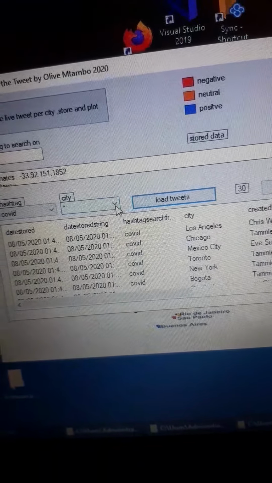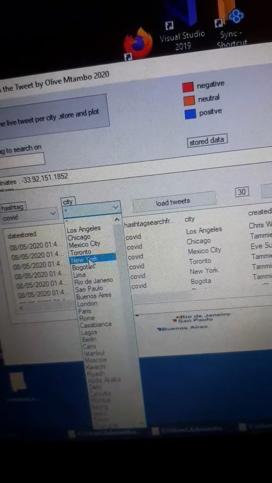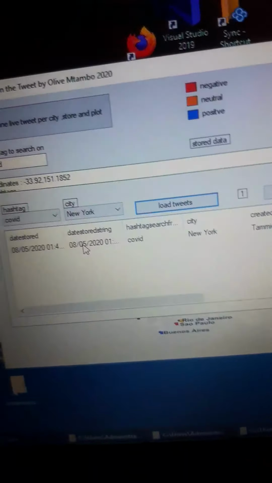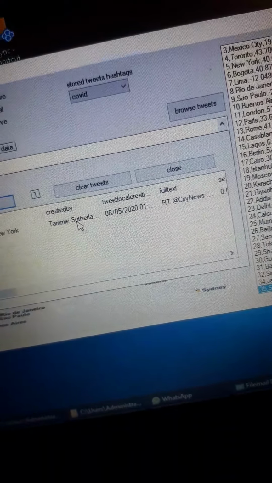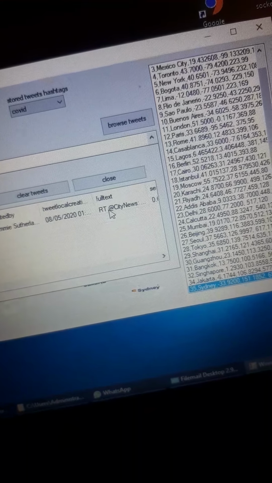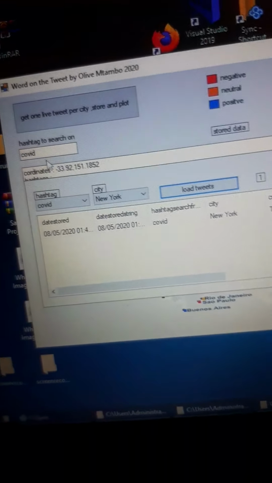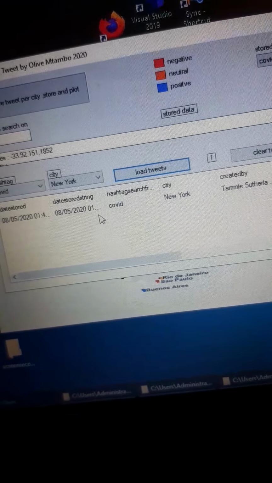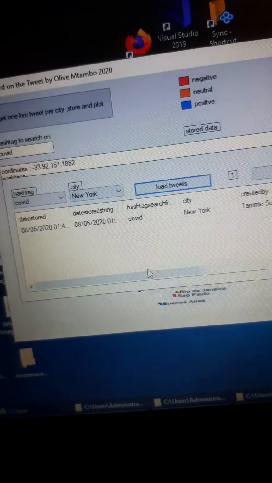And you could go in for a particular city. Let's say I just want to look at COVID for New York, right? And then I want to load the tweets for New York, and then you could see, with that on the 8th of the 5th, which is just now because we just ran it now, that's what it was. We had a tweet from this person, and we have the full text there, which we can view, and you can do research that way. Let's say I run COVID in a week's time and load the tweets, I'll then have 2 tweets for New York, and we can build up an idea of how that's trending around the world.